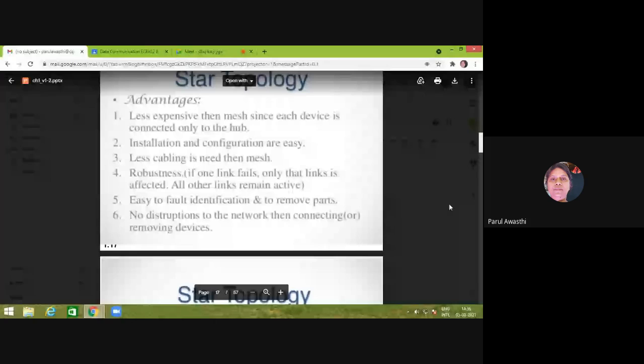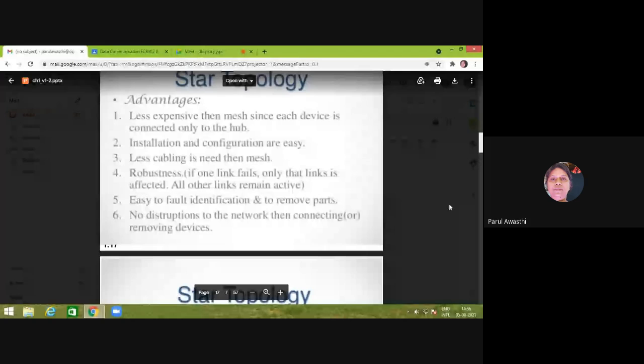Why? If one link fails, only that link is affected. All other links remain active, similar to the mesh. Easy fault identification and removal of parts. Suppose if a link is failed, if a relay is failed, then we can find out which particular link or relay is failed, and we can easily remove it.